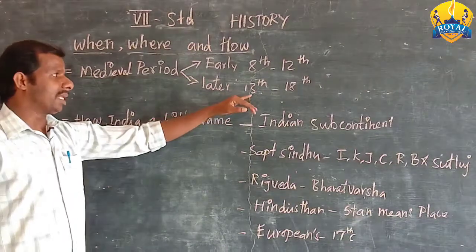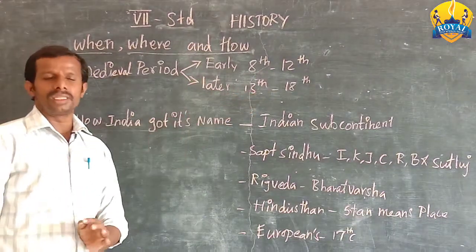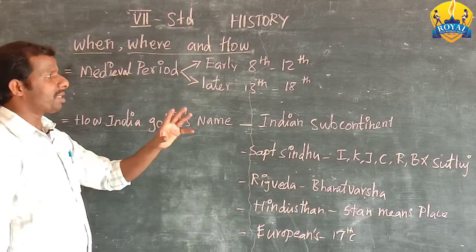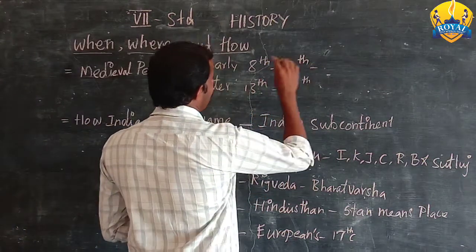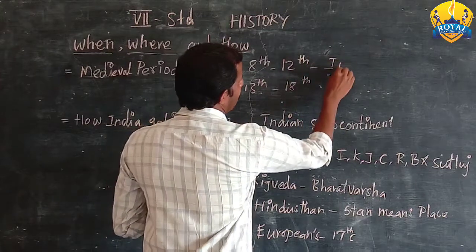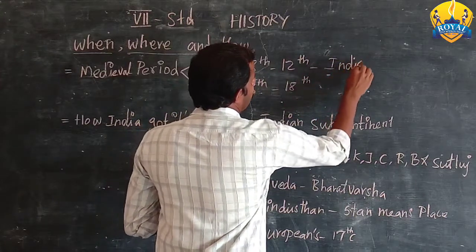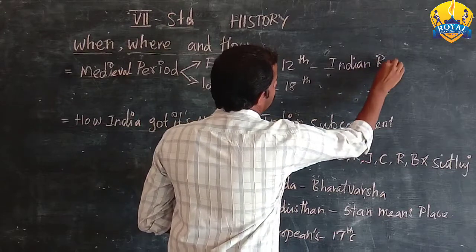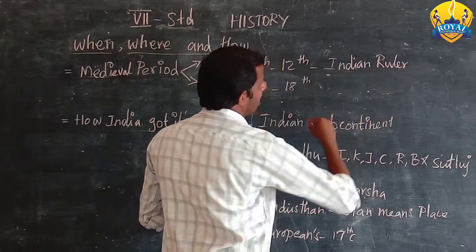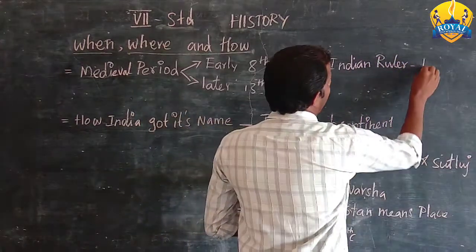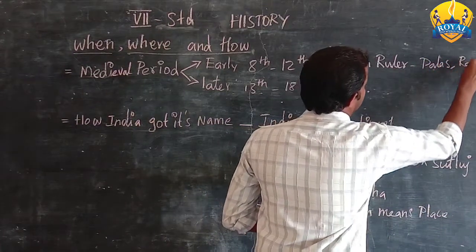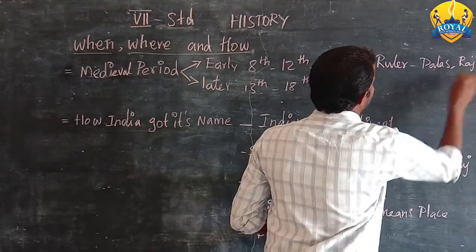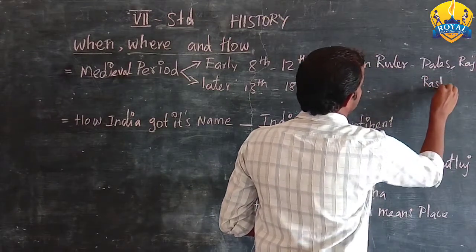The later medieval period is the 13th to 18th century. So what is the importance of this division? In the early medieval period, our country India was ruled by Indian rulers: Palas, Rajputs and Rashtrakutas.